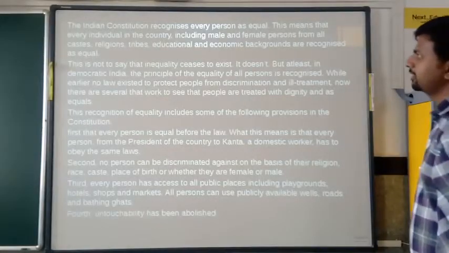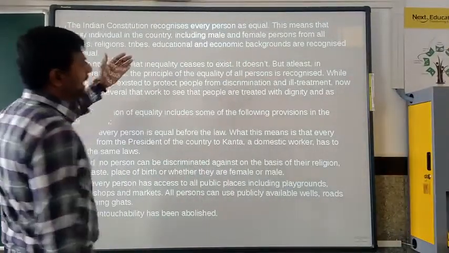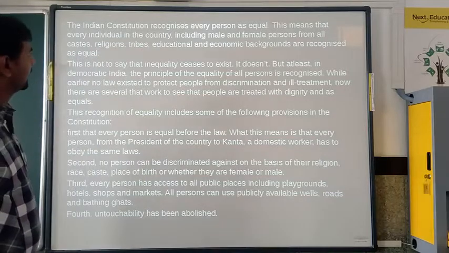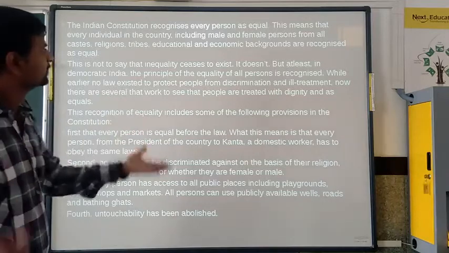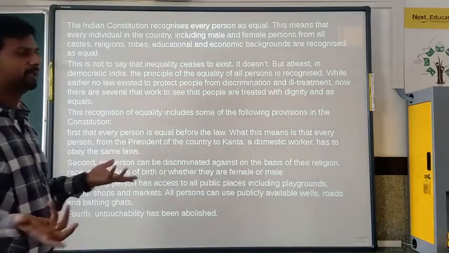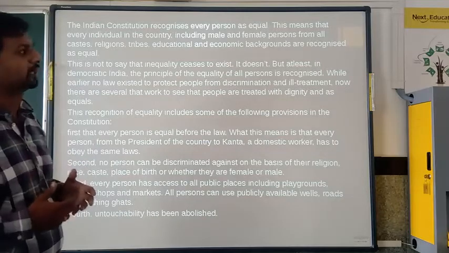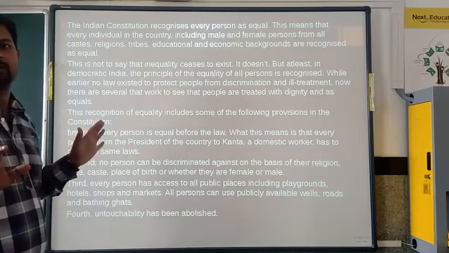Now, let's understand: the Indian constitution recognizes every person as equal. This means that every individual in the country, me and you and everyone, including male, female, all the castes, religions, tribes, educational and economic backgrounds, are all recognized as equal.